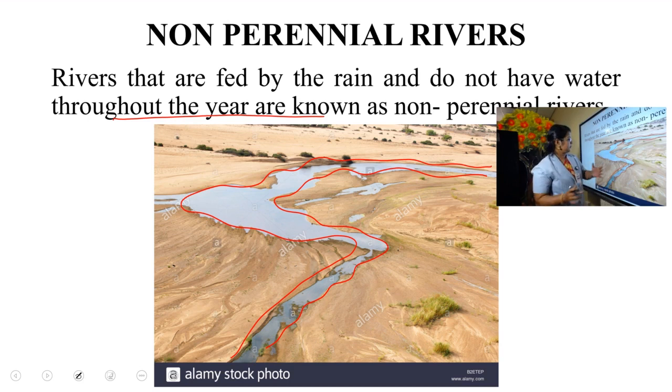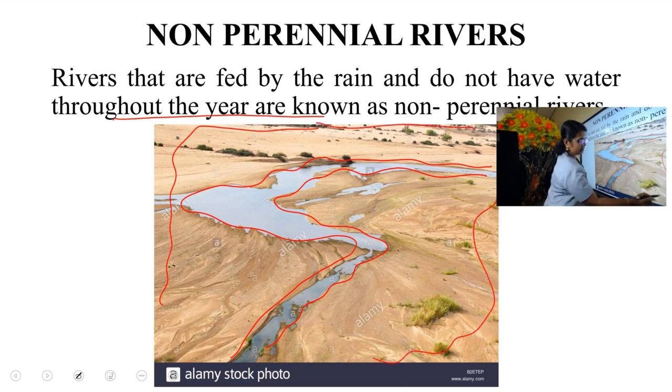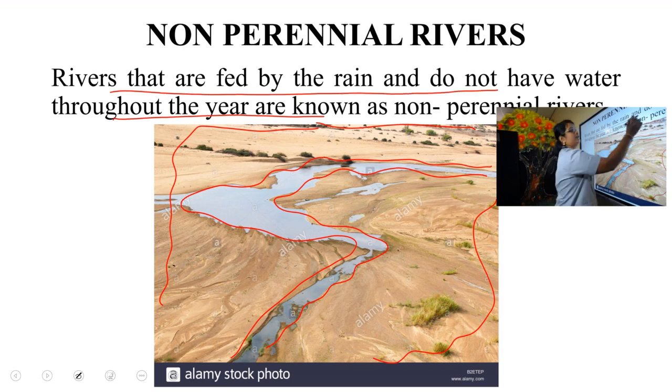During the rainy season, it may flow like this, or the channels may extend up to here. And during the dry season, the channels become very, very small. So what are non-perennial rivers? This is very important. The rivers that are fed by the rain and do not have water throughout the year are known as non-perennial rivers. Clear?